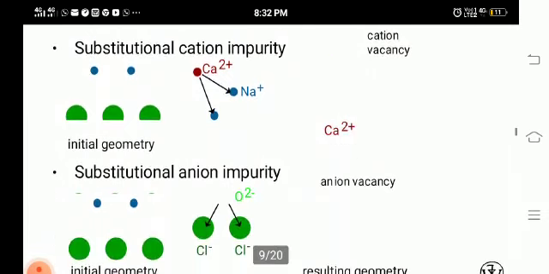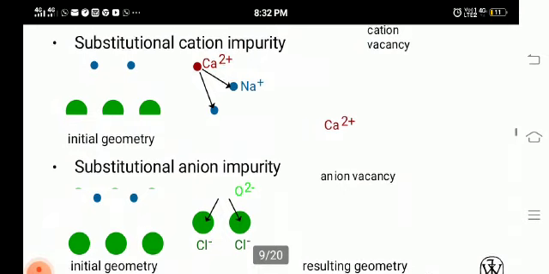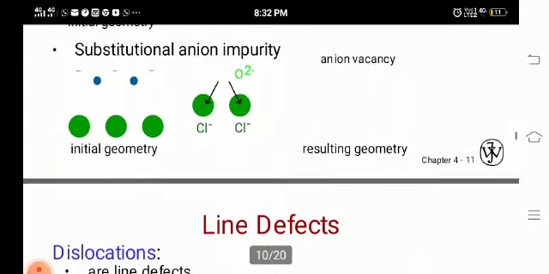Then we have the substitutional anion impurity. This has a negative sign. O2- is available, so we have 2 fewer Cl- atoms. This is called a substitutional anion impurity.